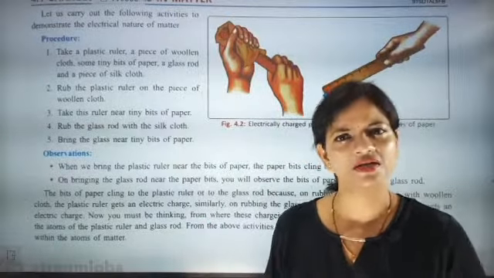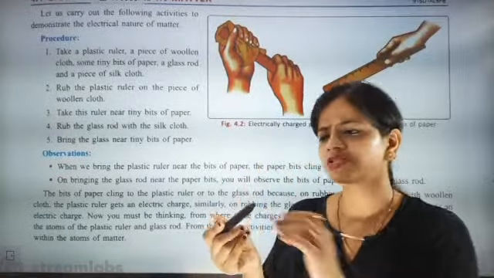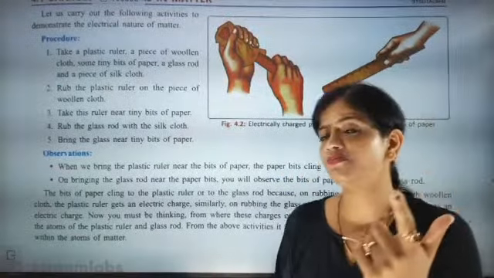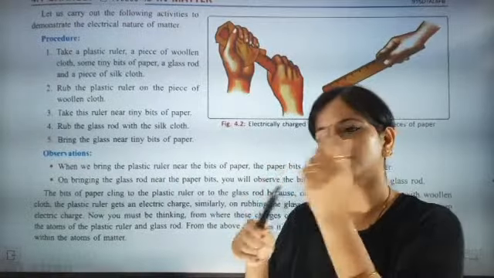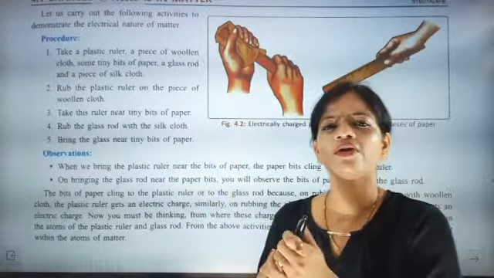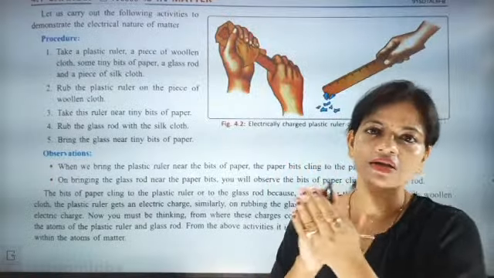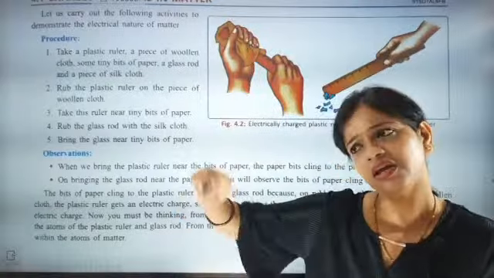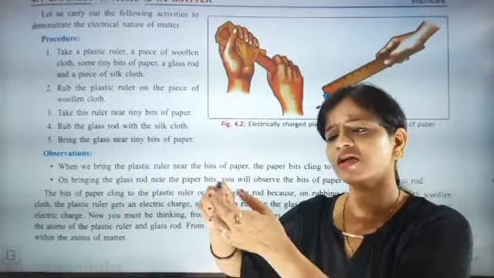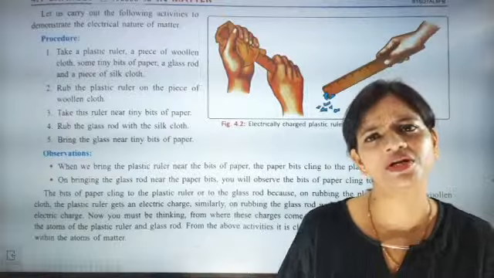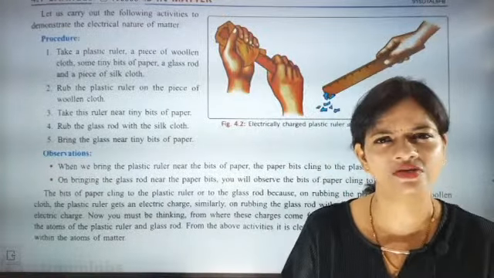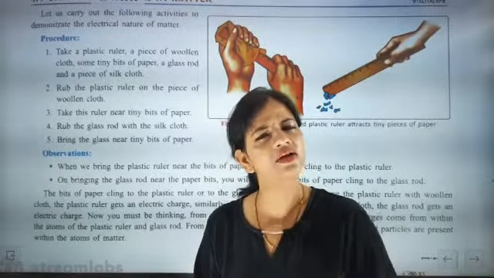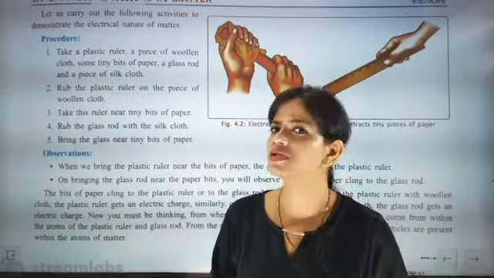So there is something there. After rubbing it, something is appearing on the surface. I'm just repeating my point. When I'm rubbing the ruler with a woolen cloth, or rubbing the glass rod with a woolen cloth, or rubbing this on my hair and bringing it near the bits of paper, it is clinging, it is sticking. That is temporary, it is not permanent. For a certain time only it is going to stick, and after that it is going to release them back. Then what is the reason behind it?